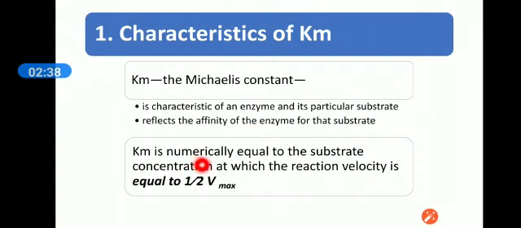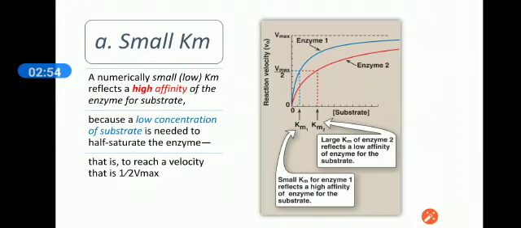Km is numerically equal to the substrate concentration at which the reaction velocity is equal to half Vmax. Half Vmax means half of the maximum velocity.